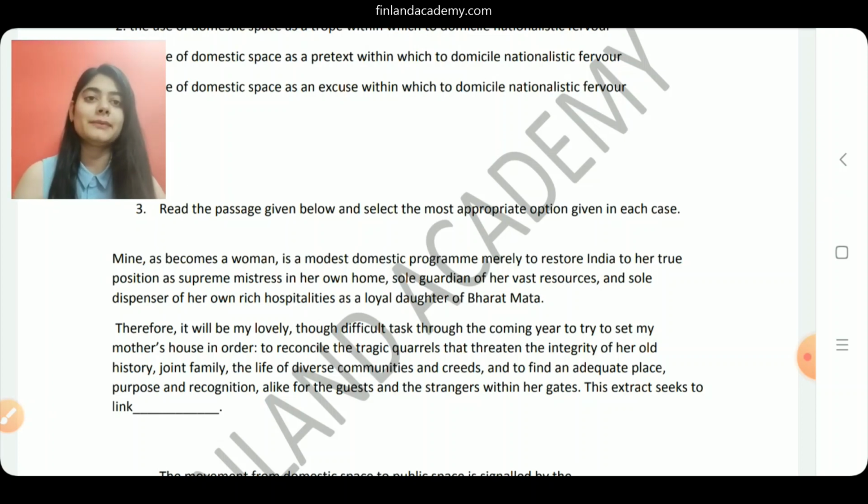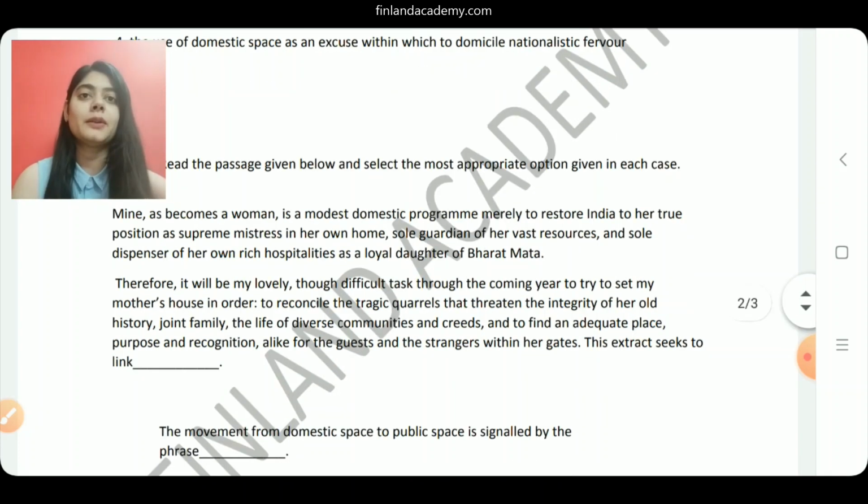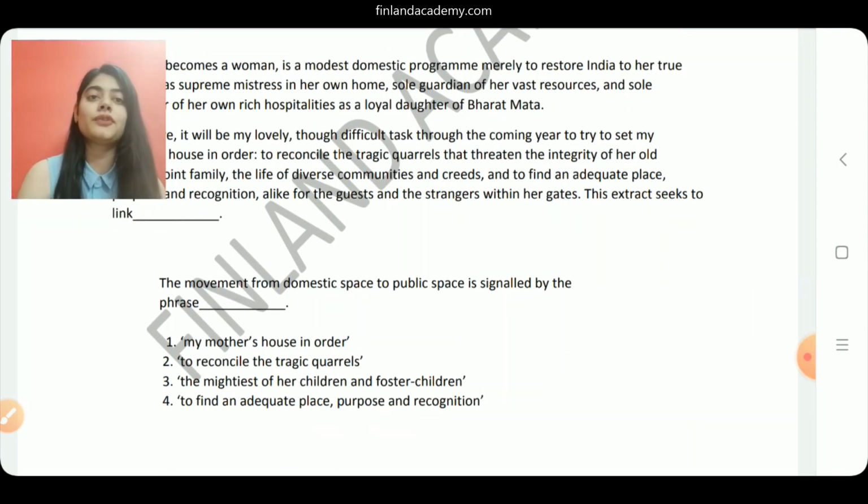Therefore, it will be my lovely, though difficult task through the coming year to try to set my mother's house in order, to reconcile the tragic quarrels that threaten the integrity of her old joint family, the life of diverse communities and creeds, and to find an adequate place, purpose, and recognition alike for the guests and the strangers within her gates. Now, our question is, the movement from domestic space to public space is signaled by the phrase dash. Now that's the keyword for us. Movement from domestic space to public space.